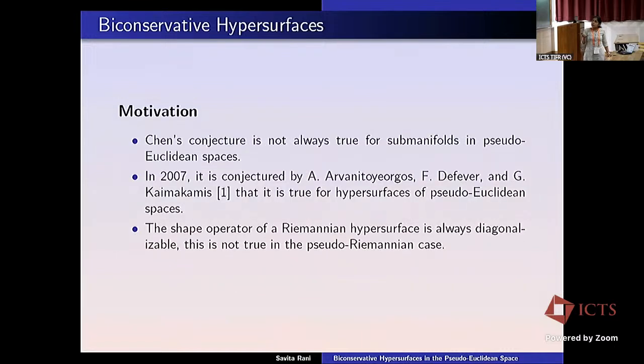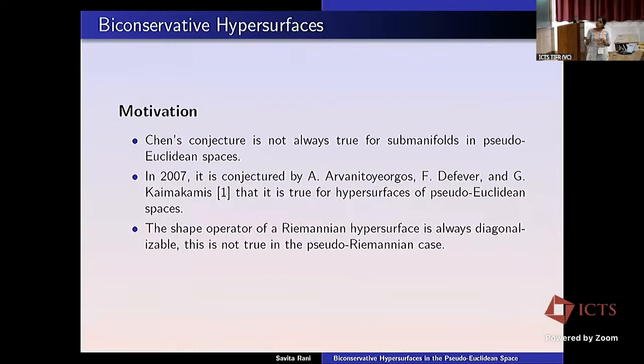Further, Chen's conjecture is not always true for submanifolds in pseudo-Euclidean space. As I told, in Euclidean space, the people who studied it have not been able to find any counterexample. But in the case of pseudo-Euclidean space, it is not always true for submanifolds.